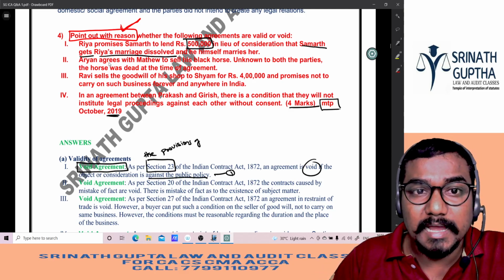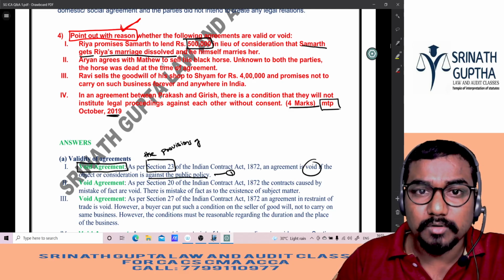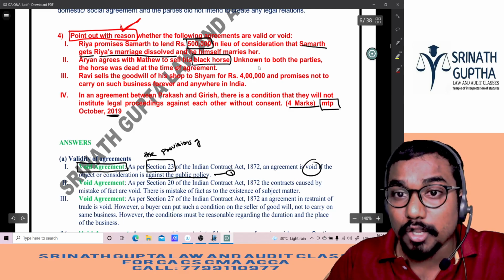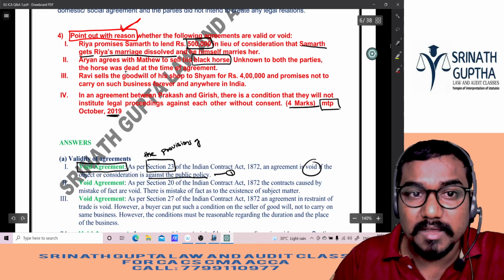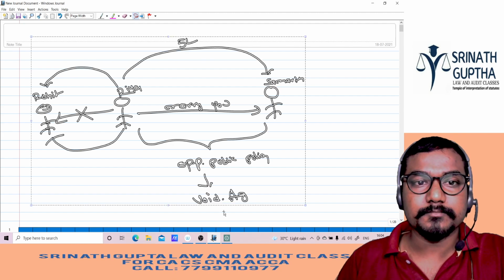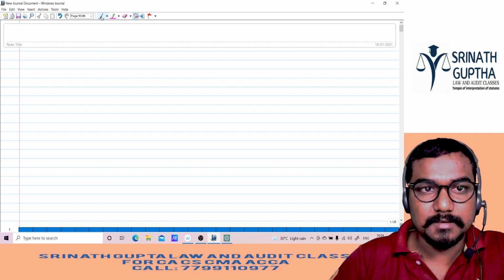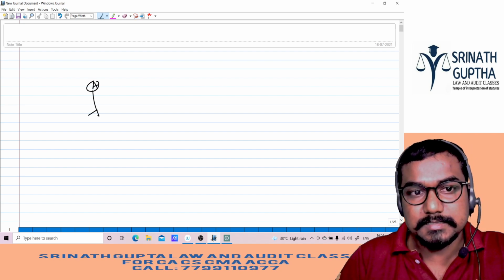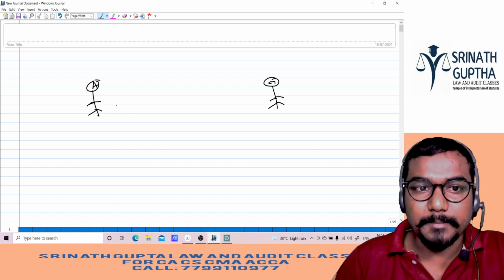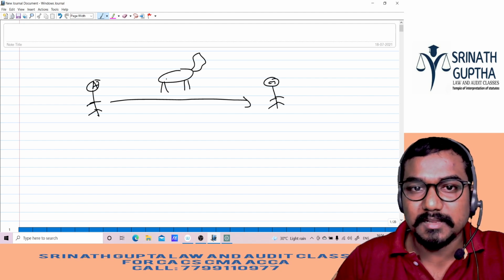Second question: Aryan agrees with Madhav to sell his black horse. Unknown to both the parties, the horse was dead at the time of agreement. What is he telling? Aryan said to Madhav, "Hey Madhav, will you purchase my black horse?"